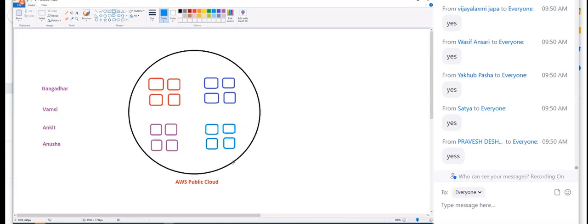Guys, as this is a public cloud, everything is public. Is it good that these customers talk to each other like this? There is no security, guys. After Gangadhar, Vamsi, Ankit and Anusha launched their instances, they found out, oh my God, this is a public cloud. So Gangadhar can go and check Vamsi's instances, and Vamsi can check Ankit's and Anusha's, which is not good.